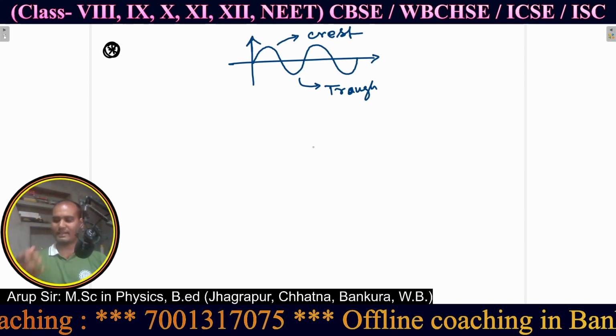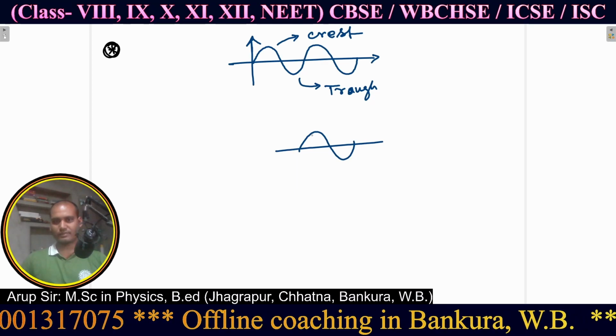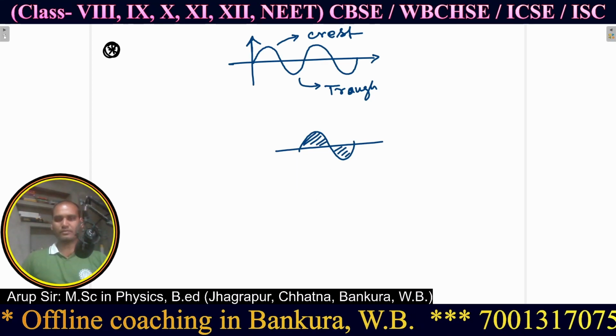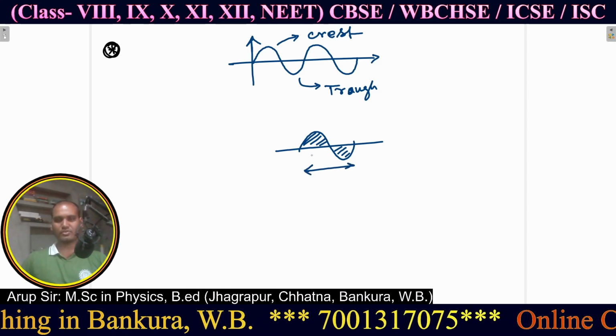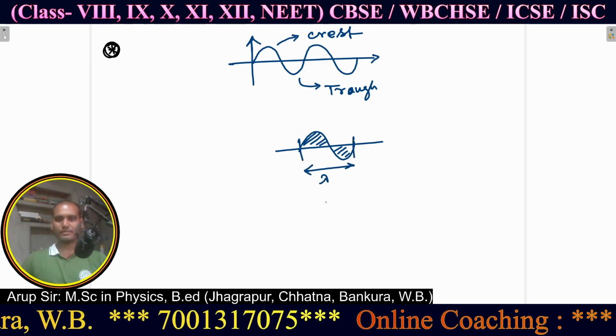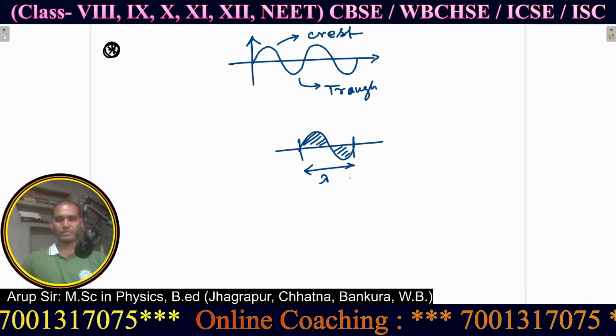So a wave means, if this is a wave, then this wave is a combination of one crest and one trough. And this combination of one crest and one trough, from this portion to this portion, is known as wavelength. This distance or length of the whole wave is known as wavelength.